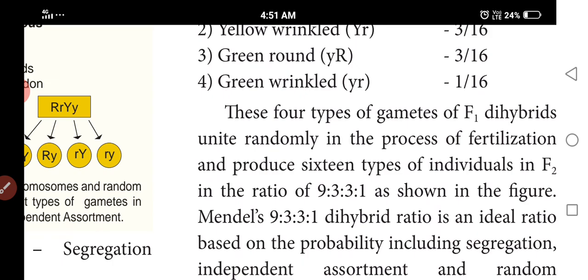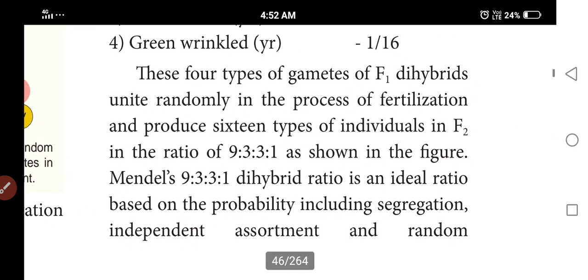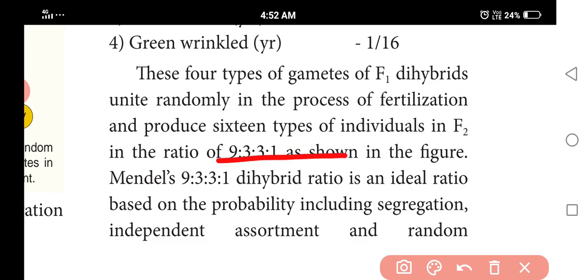So the four types of F1 gametes will be randomly fused. So what will happen? 16 types of individuals in the F2 generation, with the 9:3:3:1 ratio. So we use the checkerboard for this.